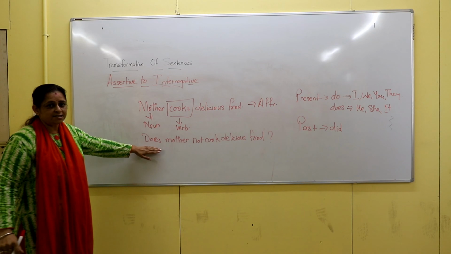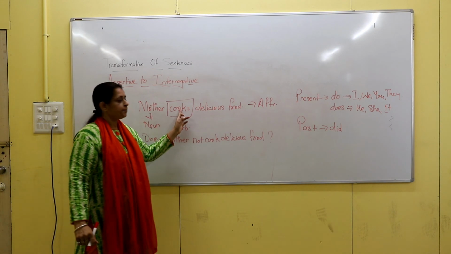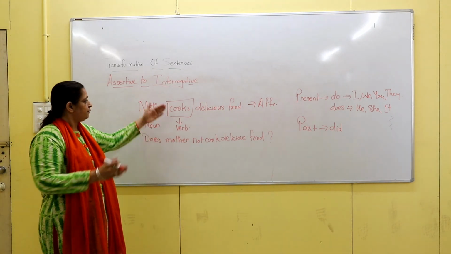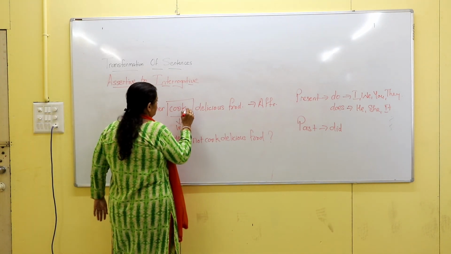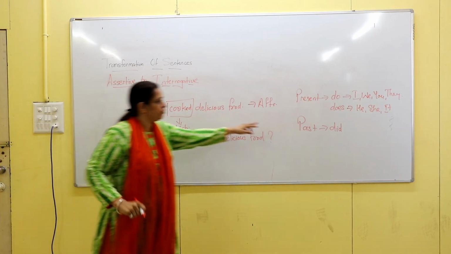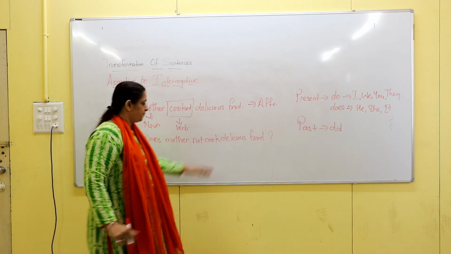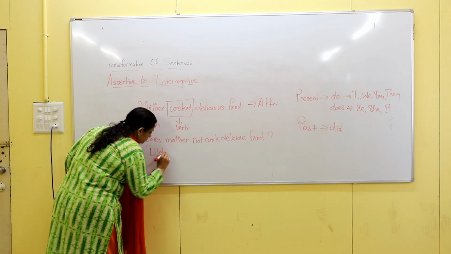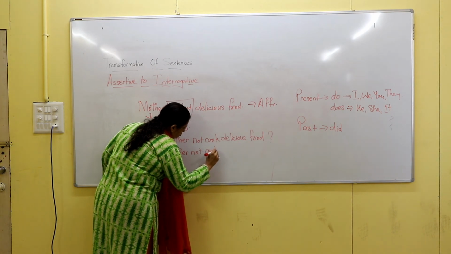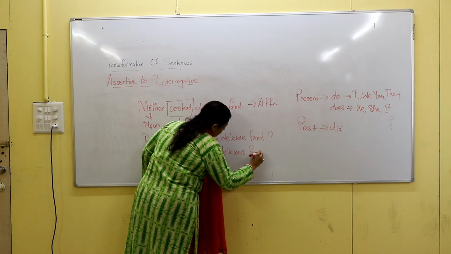Now when you are using the verb does, you have to remove the s which is written in the verb. Okay, so this is: does mother not cook delicious food. Now if the same sentence is written in the past tense, mother cooked delicious food, then the verb is in the past tense, you will be using the word did, and your answer will be: did mother not cook delicious food.